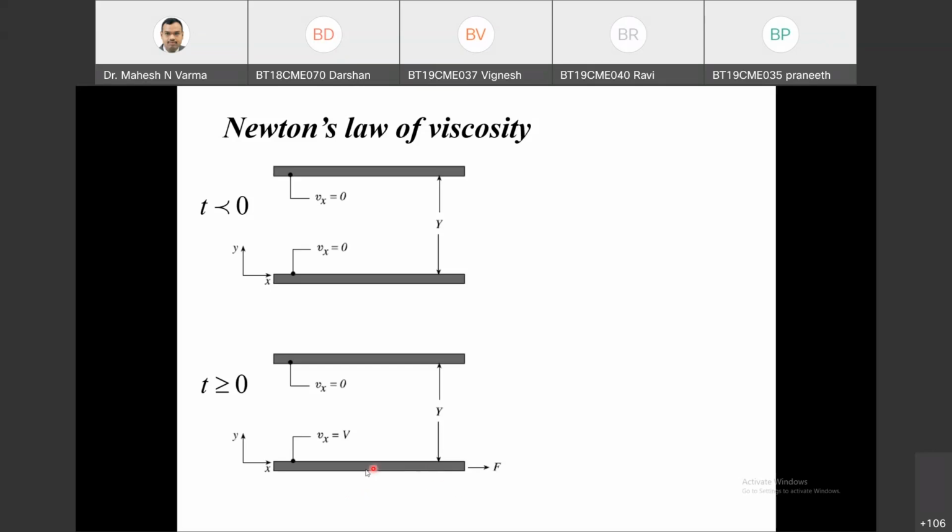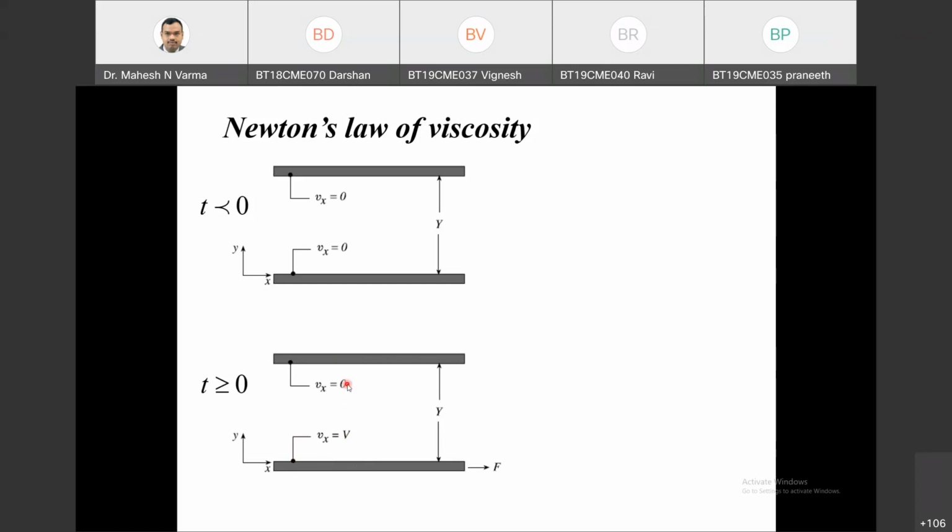Now, according to the no slip boundary condition, the lower plate is given a force F, but the upper plate is kept steady. So Vx equals 0. The last layer of the fluid, which is in touch with the upper plate, will have 0 velocity. This is also a no slip boundary condition. The first layer of the fluid will have velocity v, and the last layer of the fluid will have velocity 0.